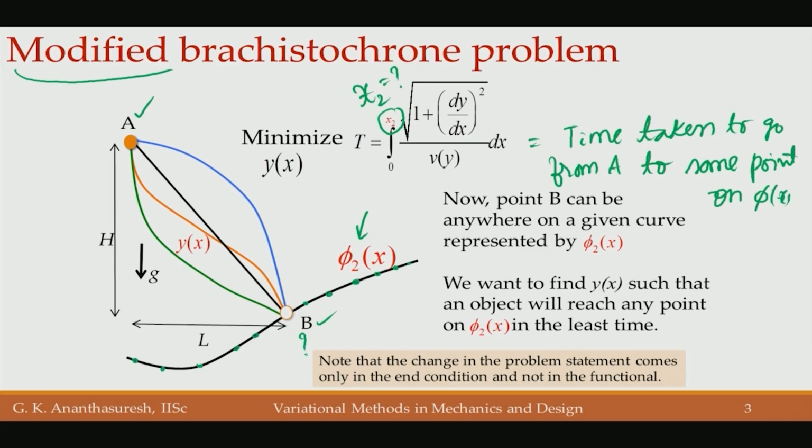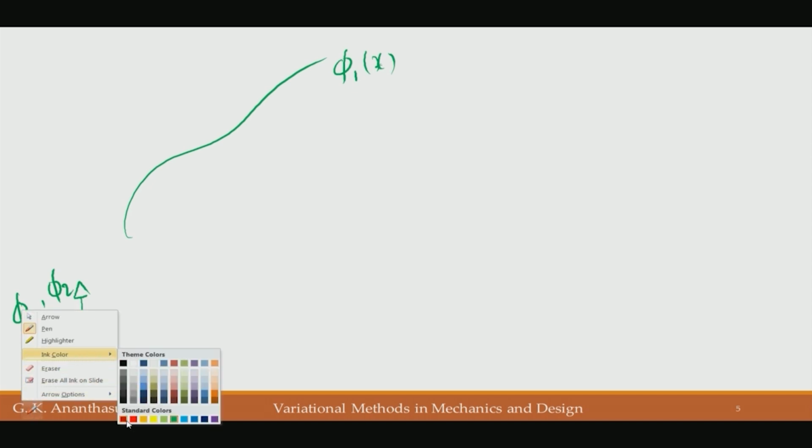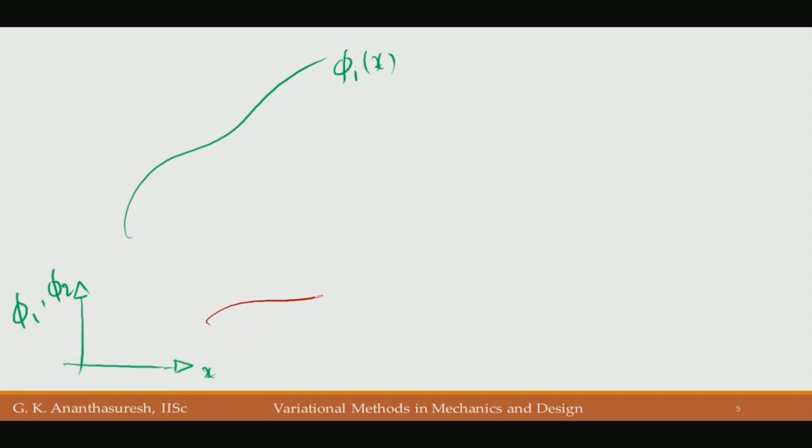And if you wanted to make it even more general, as I said, I can have one function there, let us call that phi 1 of x, again choose coordinate system, this is x axis and y axis is phi 1. We can also have another curve, let us say this is phi 2.